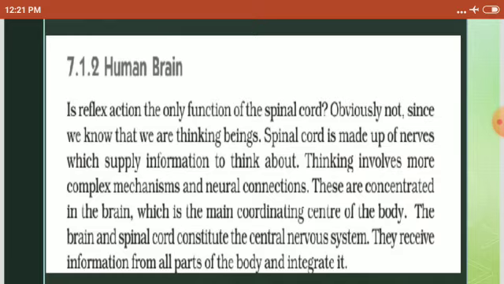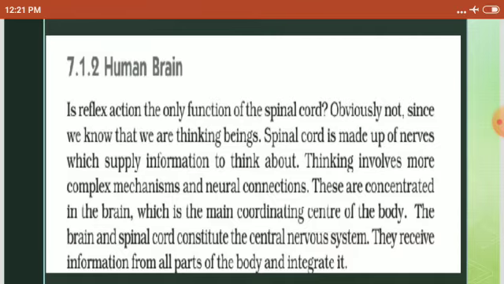You have seen the reflex action, where mainly the spinal cord had a role. Is reflex action the only function of the spinal cord? No, it is not. We know that we are thinking beings. The spinal cord is made up of nerves which supply information to think about.